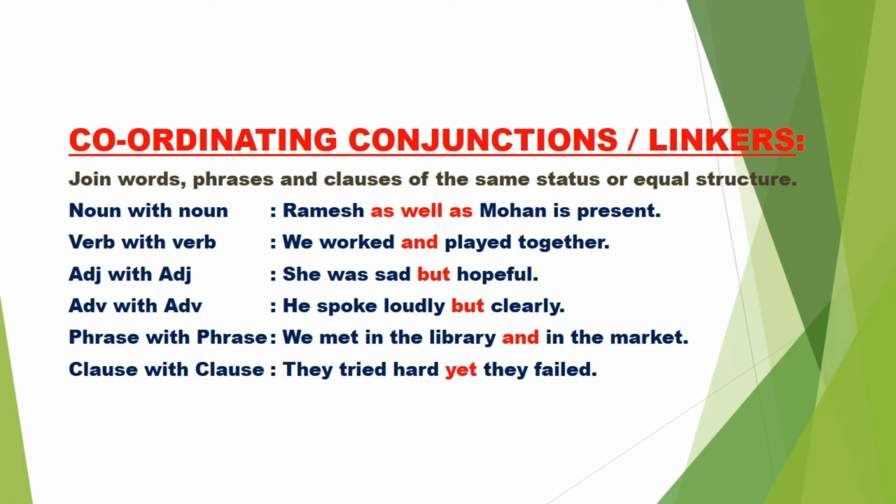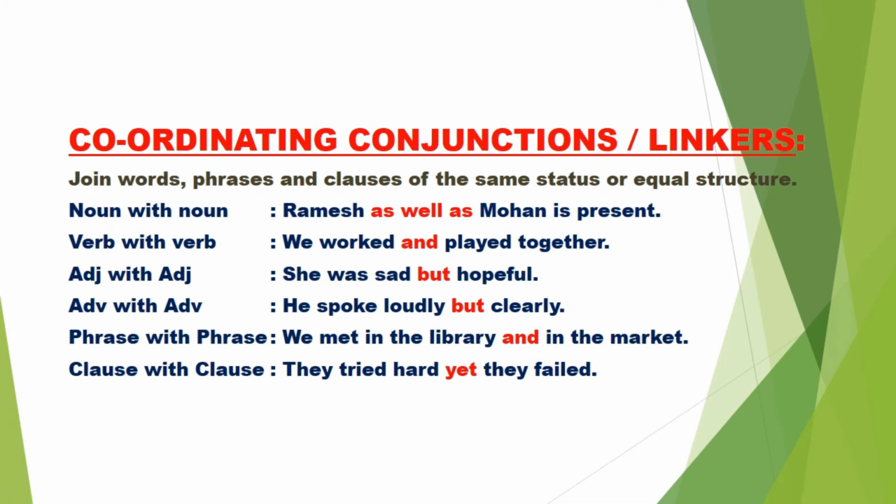Now, coordinating conjunctions join words, phrases and clauses of the same status or equal structure. What does this mean? This means the two words which you are joining, the two clauses which you are joining, the two phrases which you are combining, those two words or phrases or clauses must be of equal status.